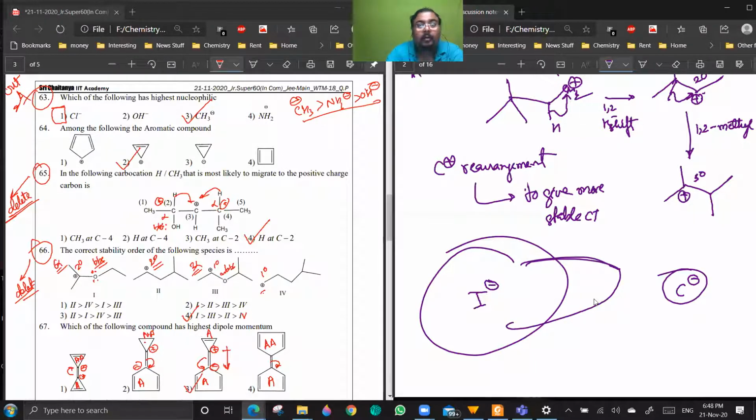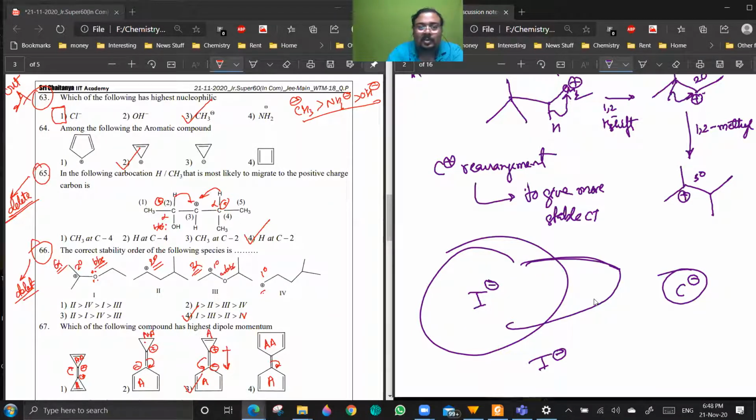And if it is polarizable, then only it will have a tendency to share it with another atom, which will lead to formation of a covalent bond. Is it clear? For this question, the answer is option 1. Option 1 should be the answer. Is it clear?